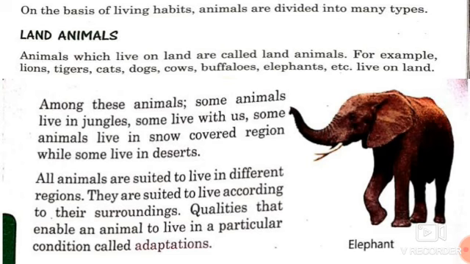The quality that enables an animal to live in particular conditions is called adaptation. Children, we can define adaptation in this way: the process by which a species becomes better suited to its environment.